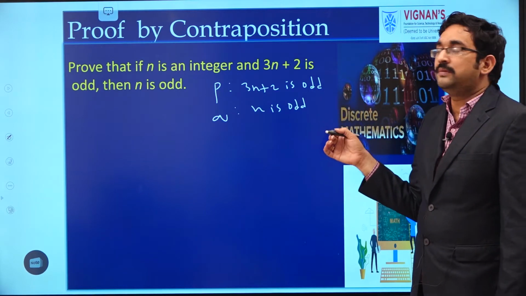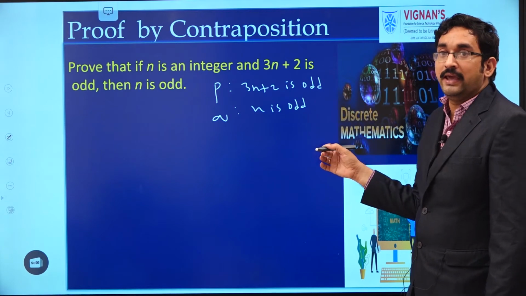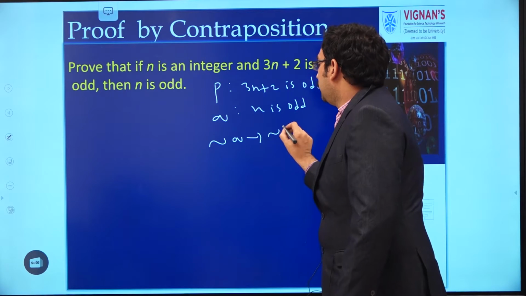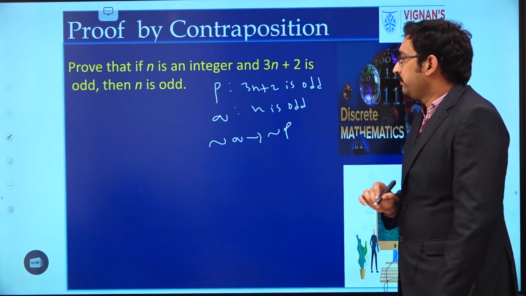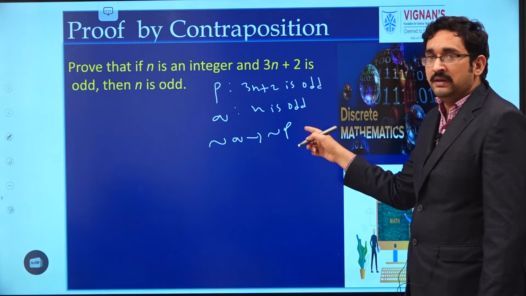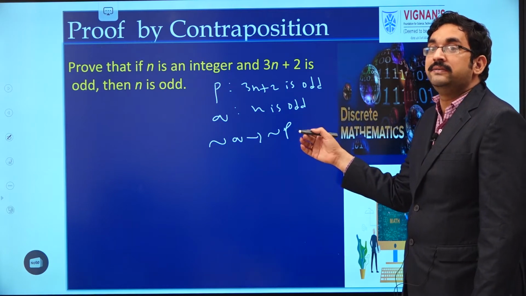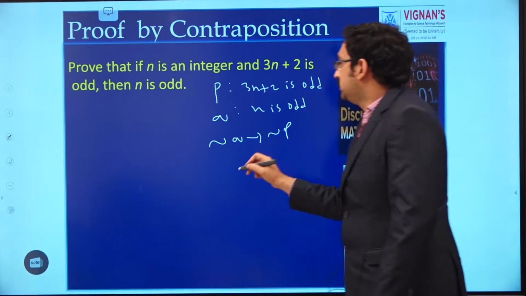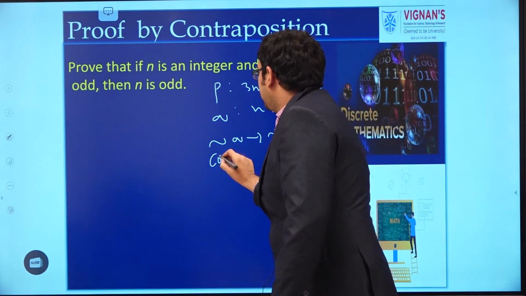Normally we want to prove that P implies Q is true. As it is contraposition, we have to prove that negation Q implies negation P. That means we should assume that n is even, and after taking n is even, we should prove that 3n plus 2 is even. So first consider n is even.